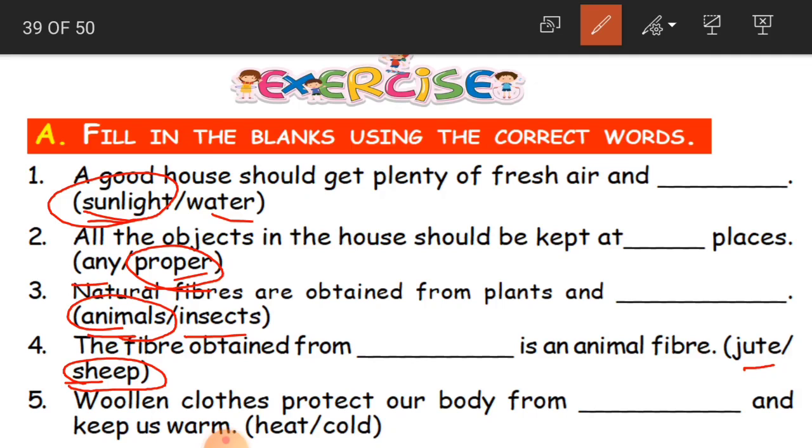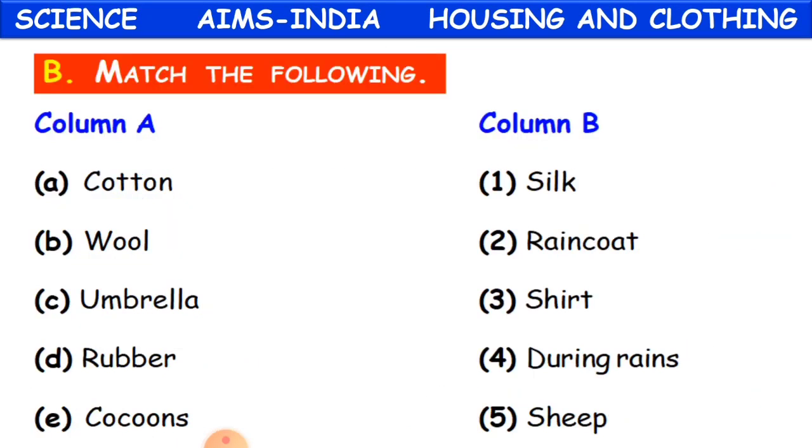Woolen clothes protect our body from dash and keep us warm. Woolen clothes, when do we wear them? We wear them in winters, in cold weather conditions. So they protect our body from what? From dash and keep us warm. They protect us from cold and keep us warm. Clear children? Yes.